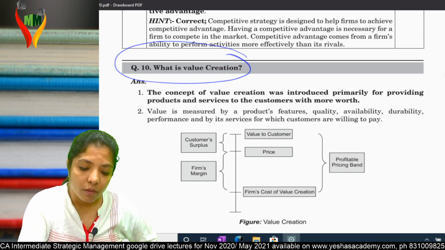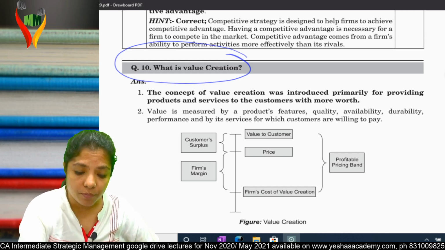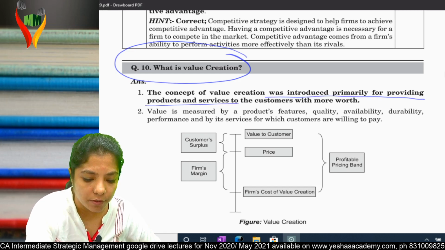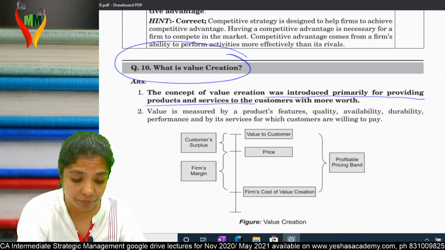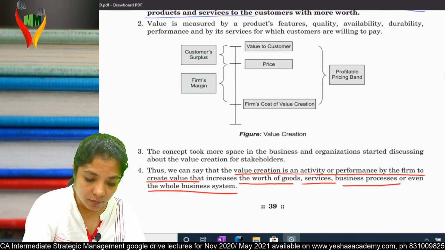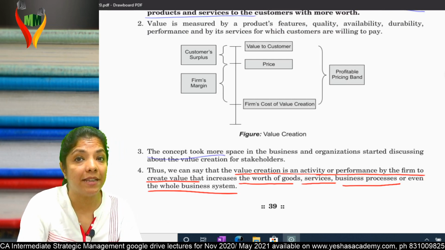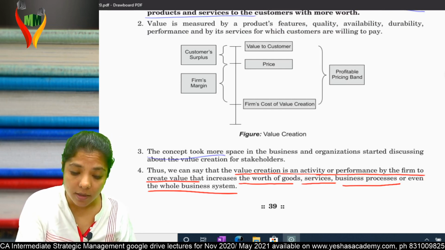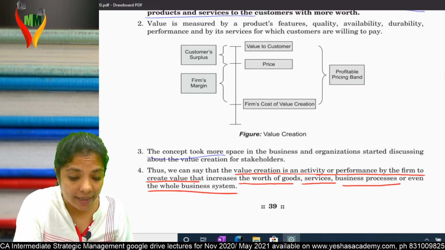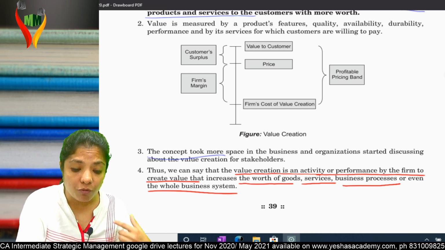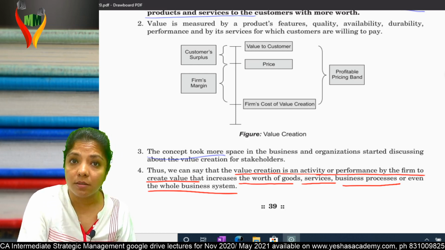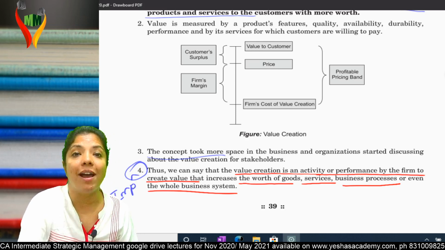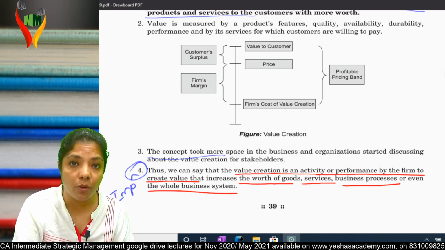First point: the concept of value creation was introduced primarily for providing products and services to customers with more worth. Third point: this concept took more space in business, and organizations started discussing value creation for stakeholders. Mark the fourth point as important. This is the definition of value creation.